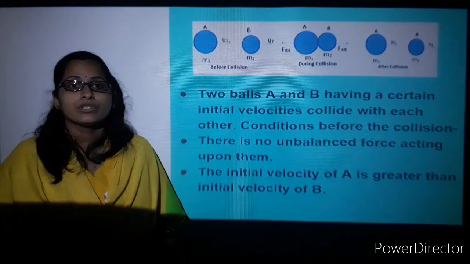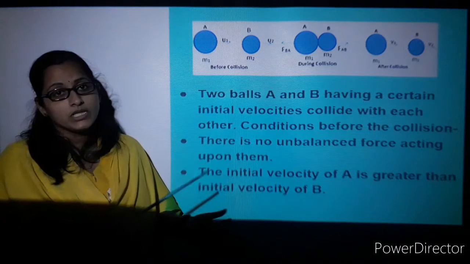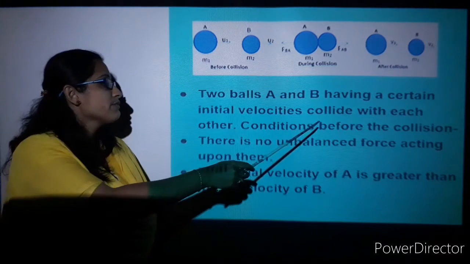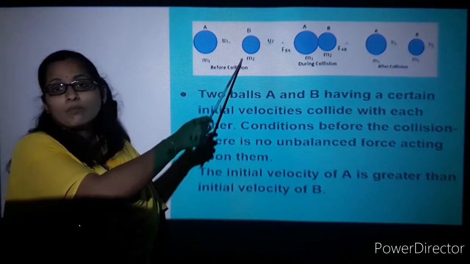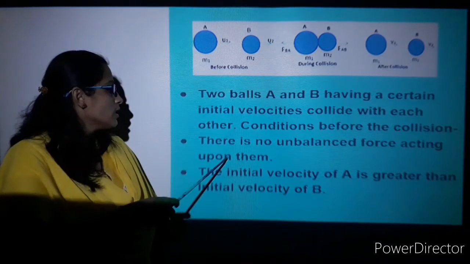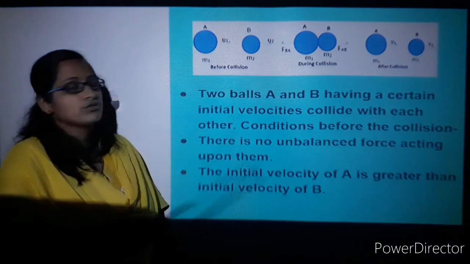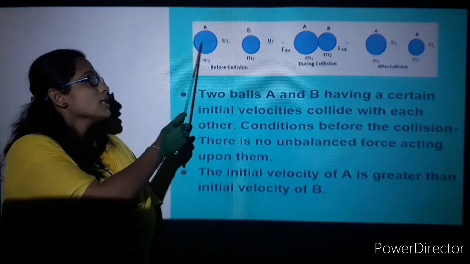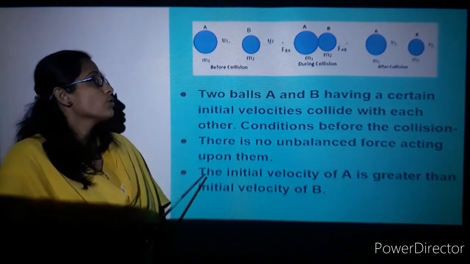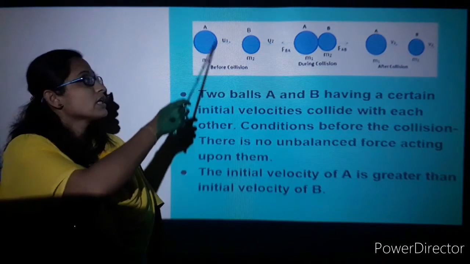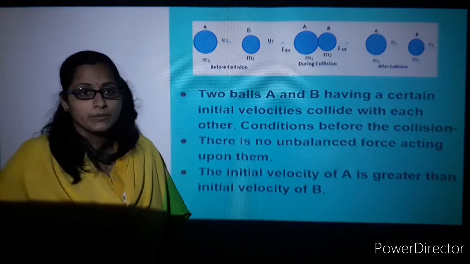Before colliding with each other, there is no unbalanced force acting on them. The initial velocity of A is greater than the initial velocity of B. So A is moving in the forward direction, and B is moving in a backward direction. So you can see that the momentum gained by A will be larger with respect to B.